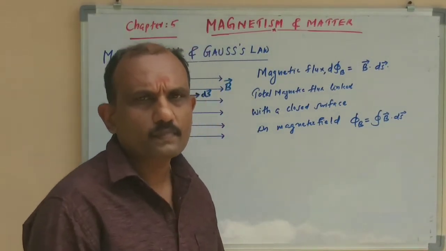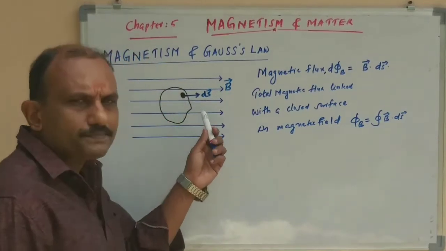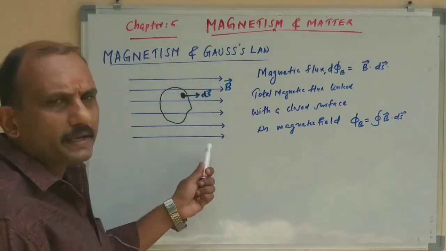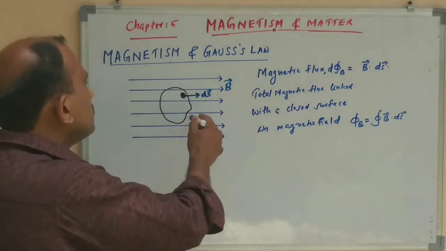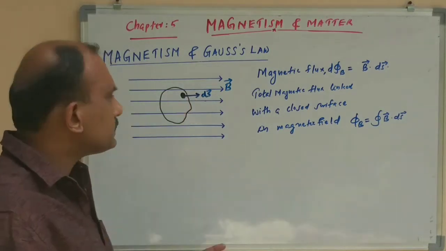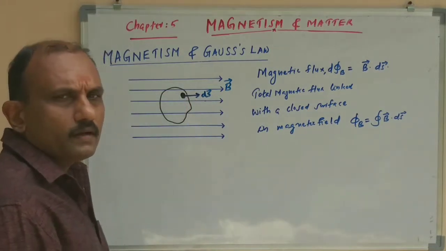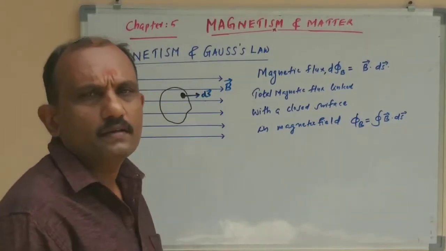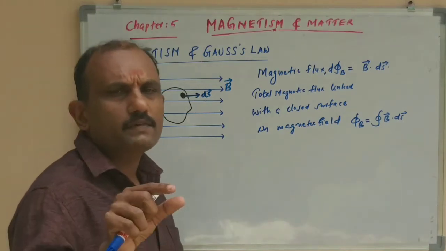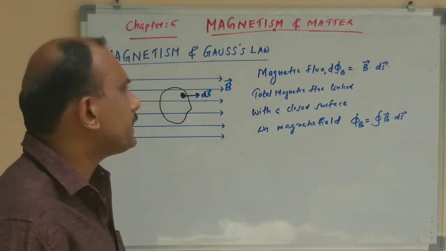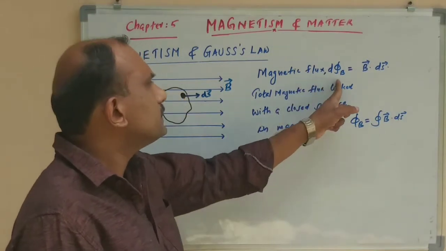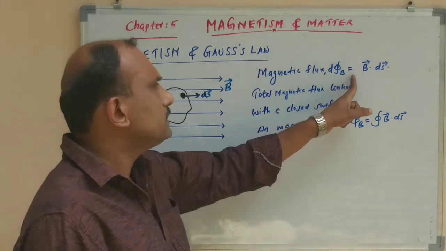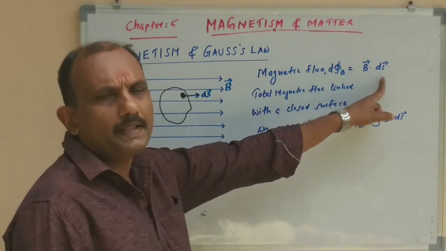That's our topic. So, consider magnetic field lines, represented by a uniform magnetic field, and consider a small closed surface, where ds is a small area. Then what is the magnetic flux linked with that small area in the magnetic field? You know the magnetic flux d phi b is equal to B dot ds.